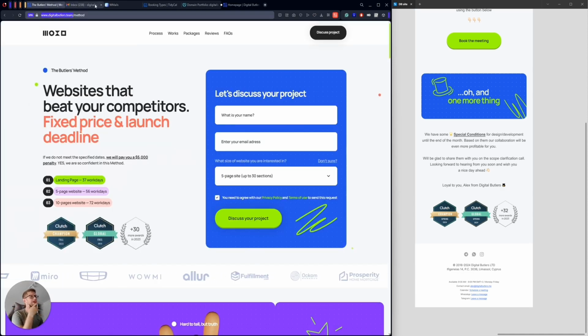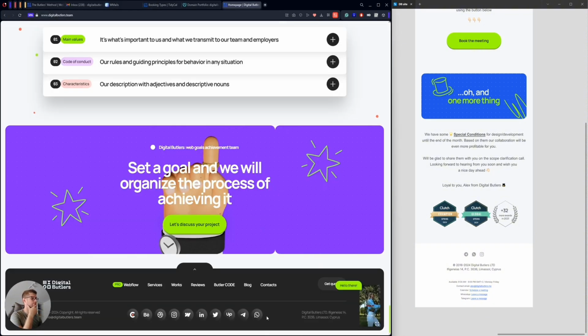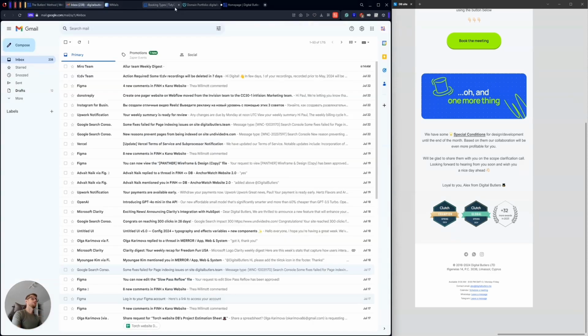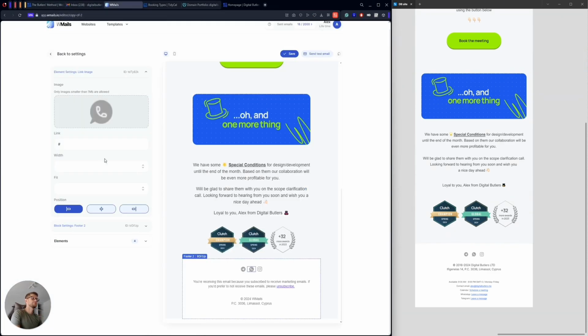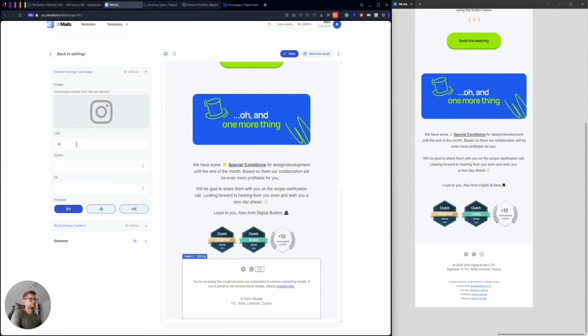I will use WhatsApp. Yeah, it solves everything. So WhatsApp, copy, paste. Okay, and for Instagram, I will have the same icon actually.